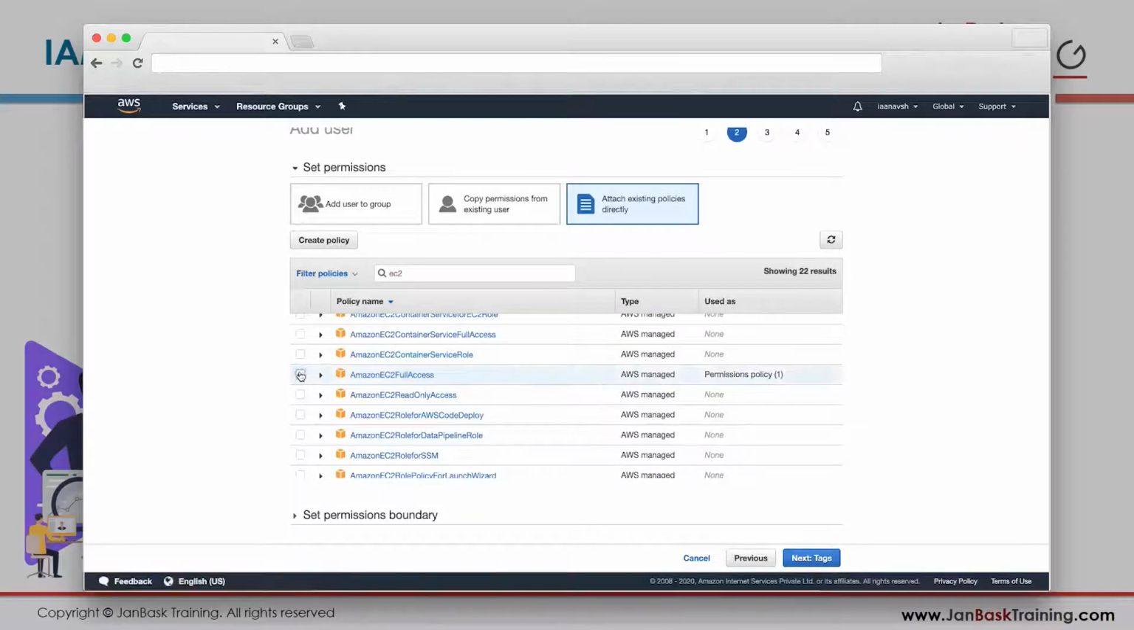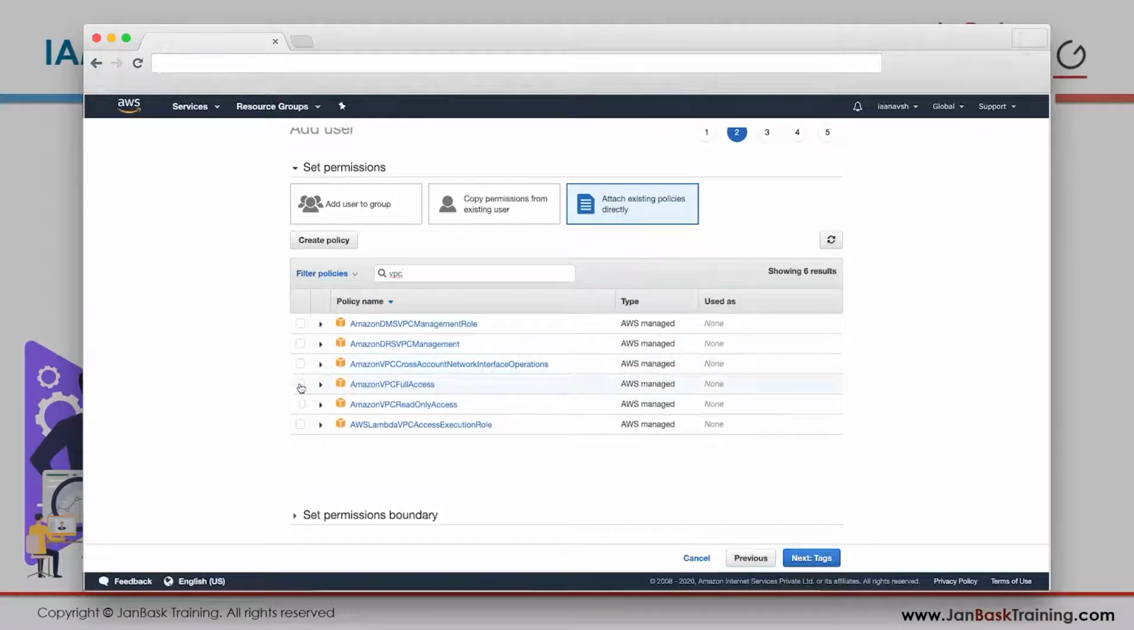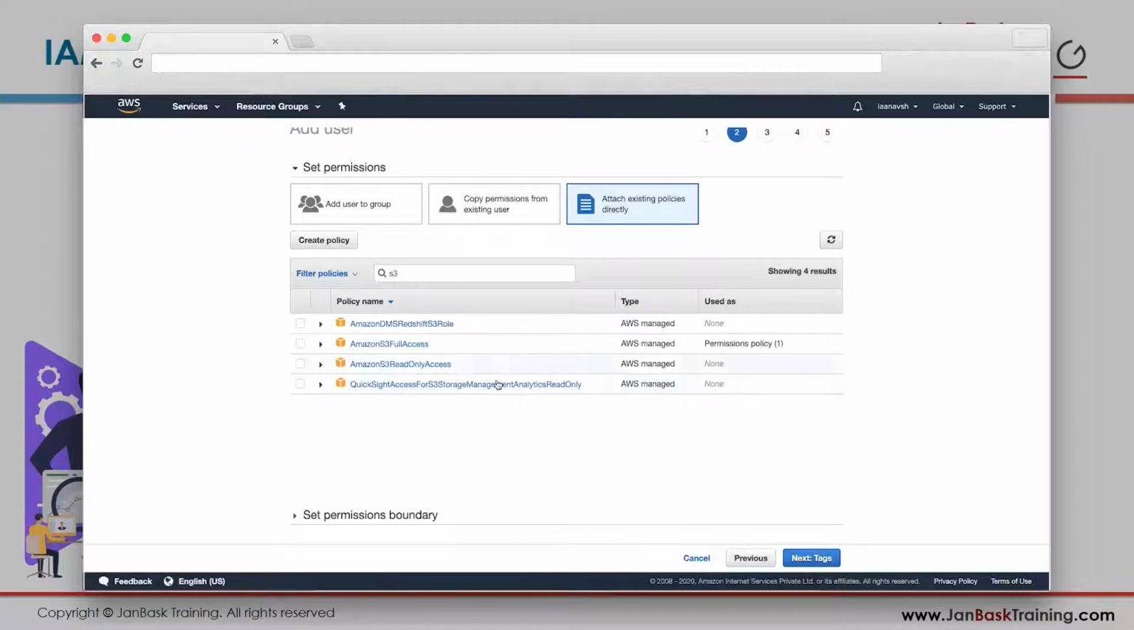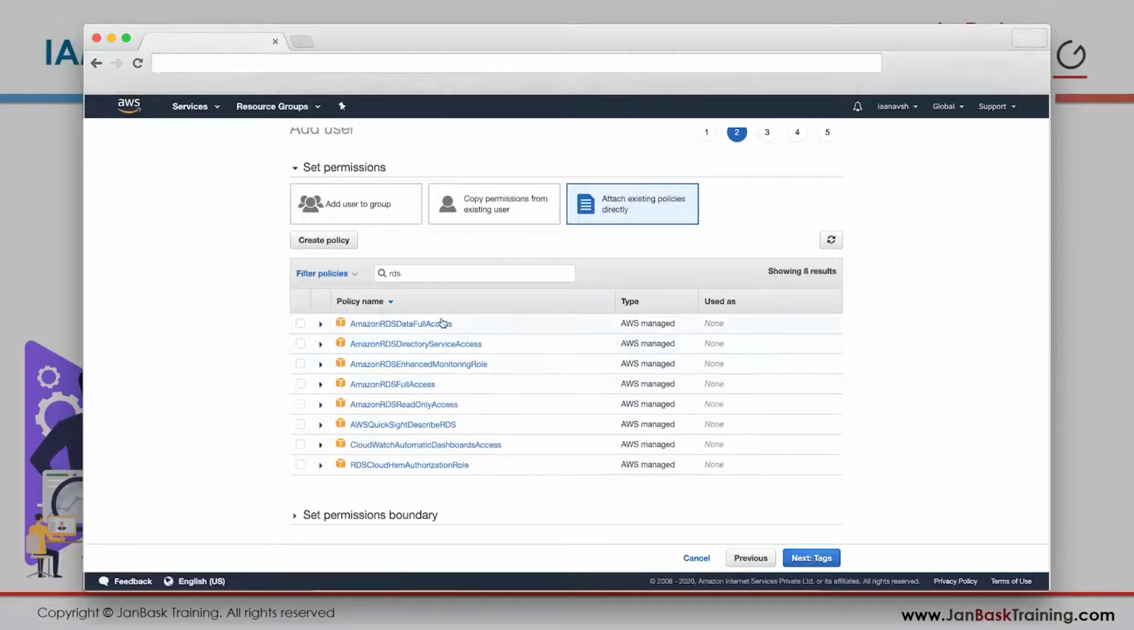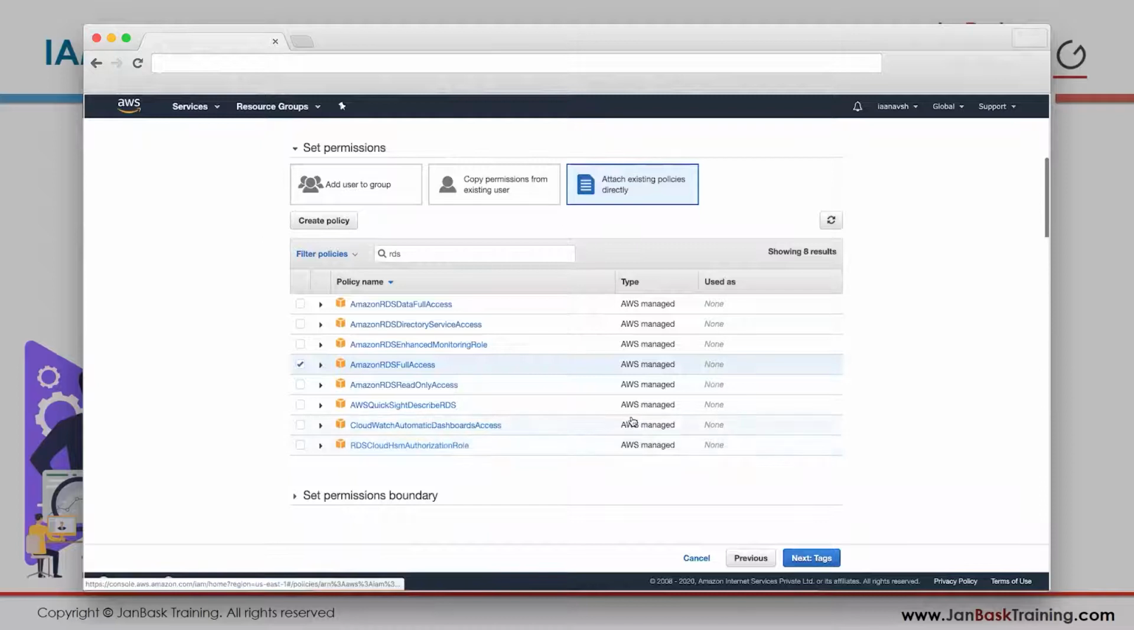Okay, I selected that. Maybe you want to throw in another permission, maybe VPC permissions. VPC full access, no worry about it. Maybe I want to throw in S3 as well. Whatever product you want, maybe I want to throw in RDS as well. Any number of permissions you can give. You can mix and match.